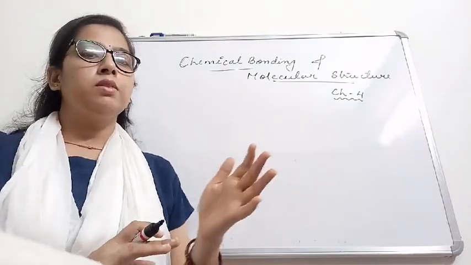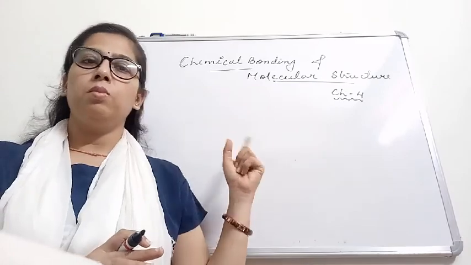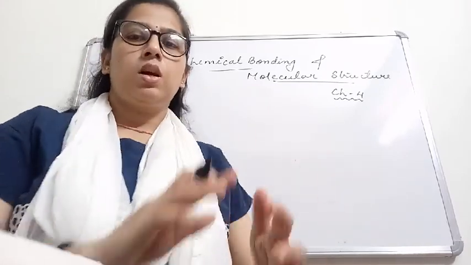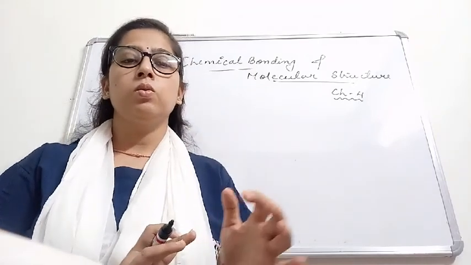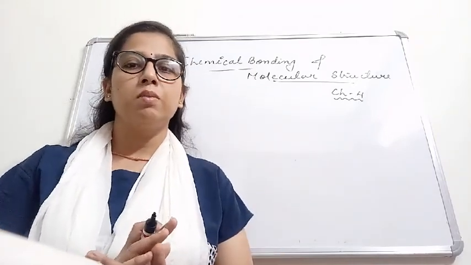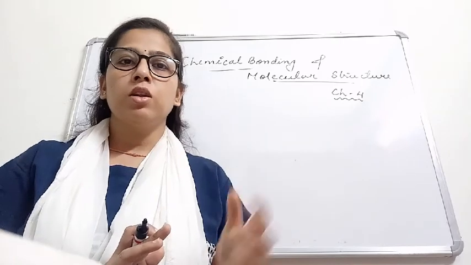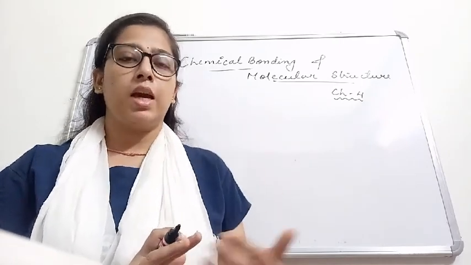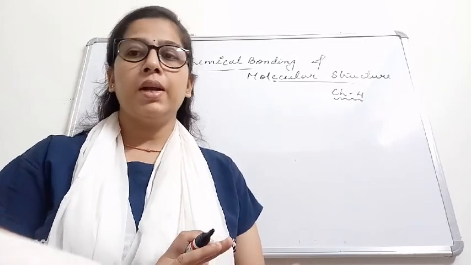So this entire chapter is divided into two parts, chemical bond, right? And then we'll discuss the molecular structure. Now to give an introduction, we should know what atoms are. We all know atoms are usually the smallest particle of an element which may or may not be able to exist independently.